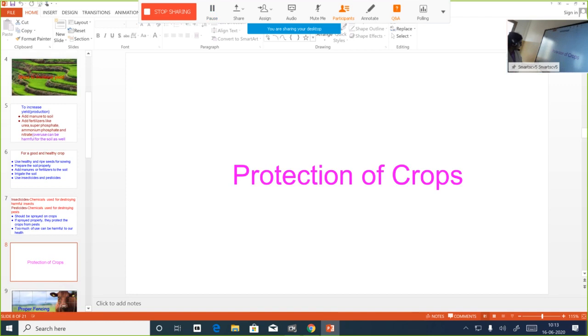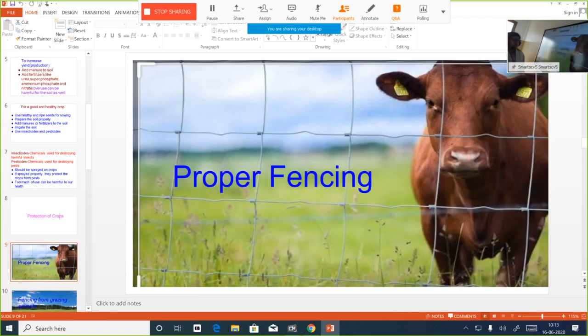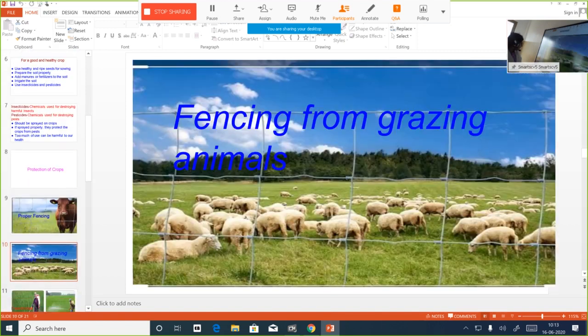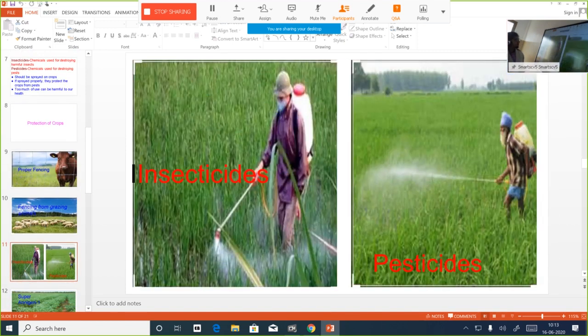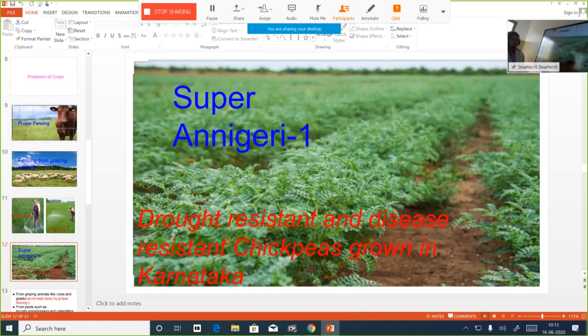Now, how are crops protected? They're protected from grazing animals by proper fencing. Then, they're protected from insects and pests by spraying these chemicals, pesticides or insecticides. Then, how are they protected from disease? They can be protected from disease by growing varieties of crops which are disease resistant.